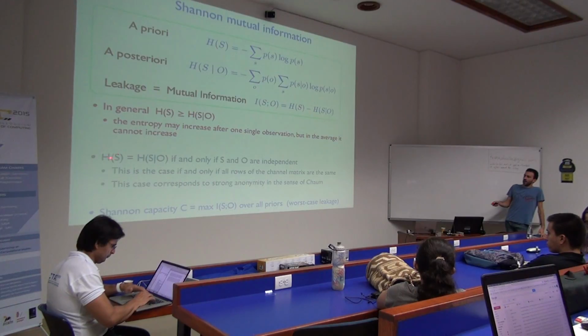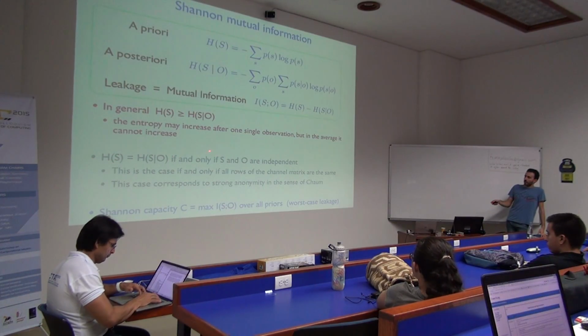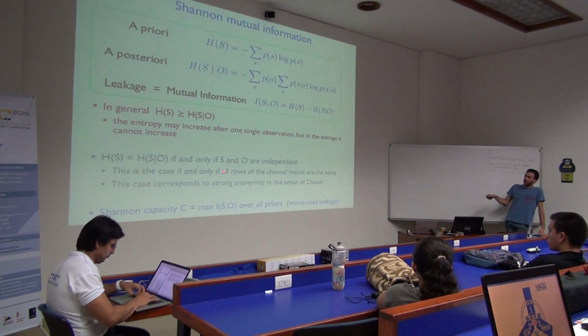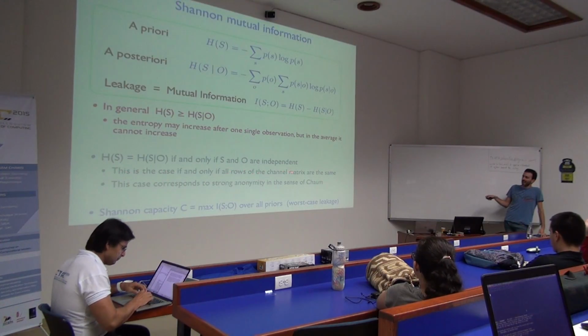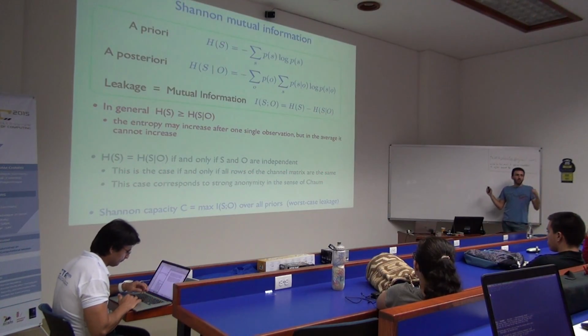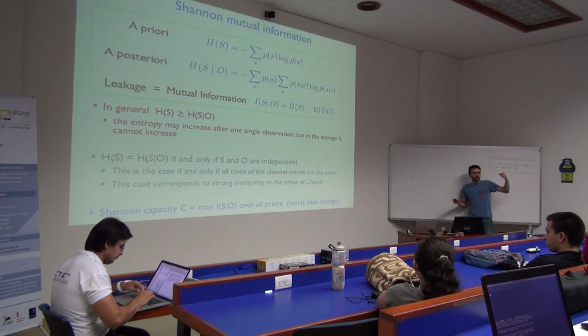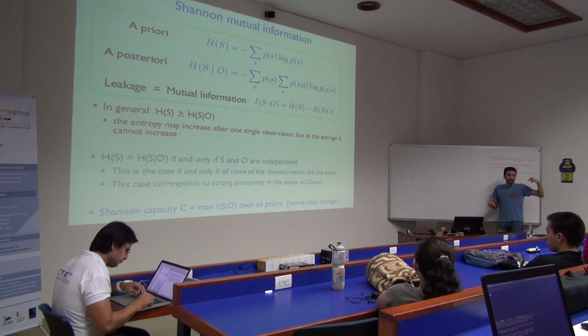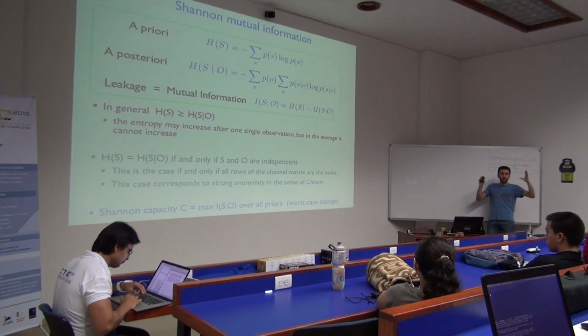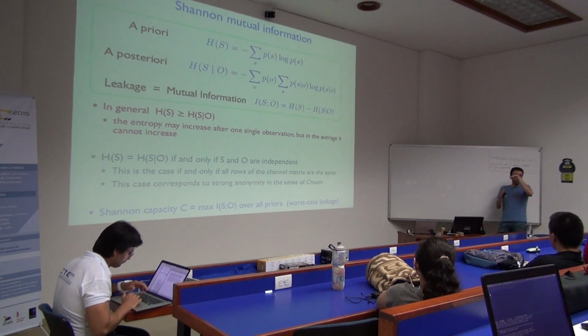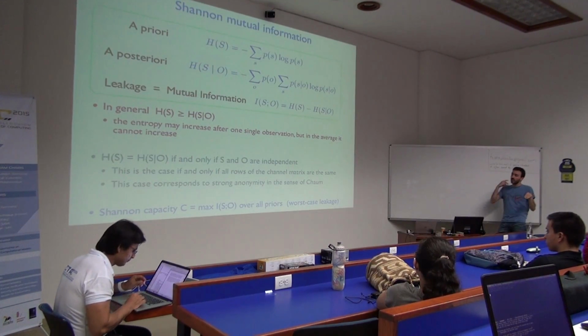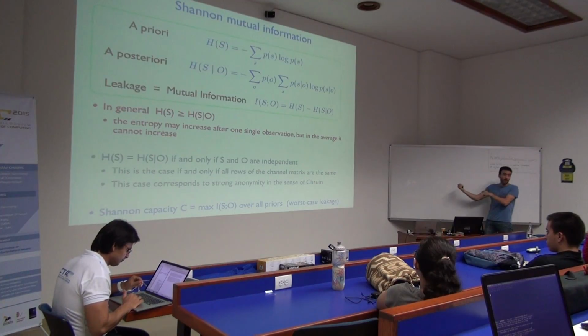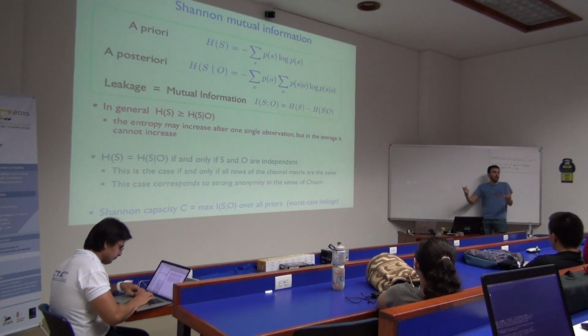Then, the two entropies, the prior and the conditional, are the same if and only if the two events are independent. If you think from the point of view of the channel matrix, this is the case if and only if all rows of the channel are the same. If you remember when we were looking at these dining cryptographers with fair coins, this matrix was very symmetric, and all the rows were exactly the same. And remember that we were discussing that the dining cryptographers have strong anonymity, right?